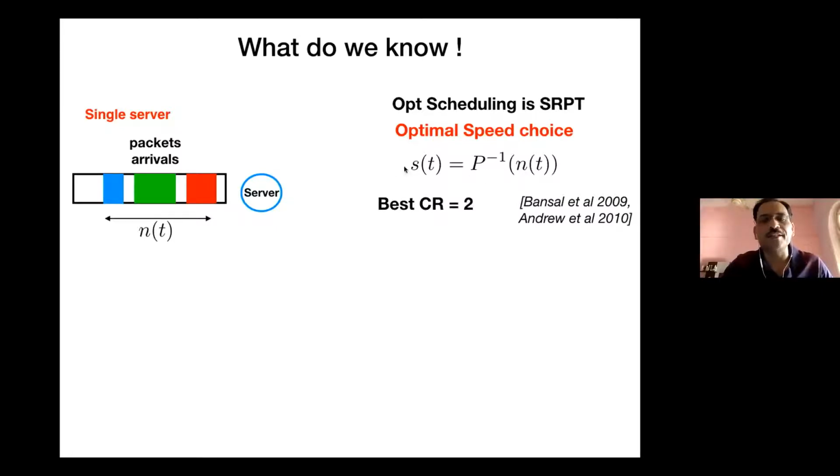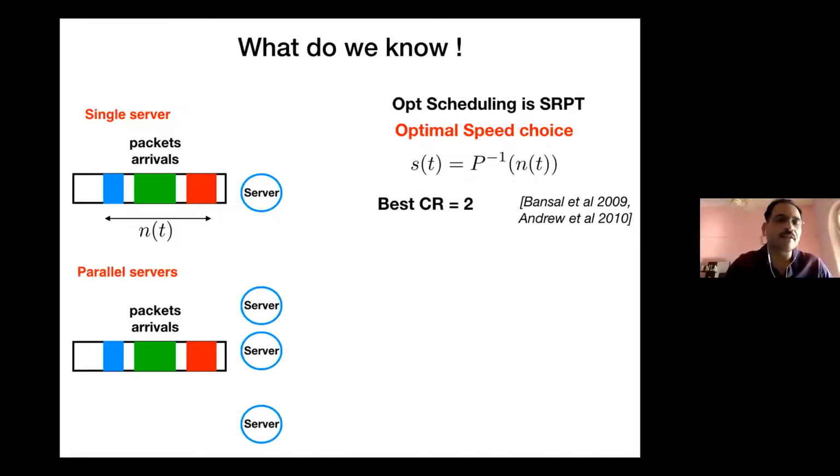What this entails is that the power used, which is P of S of t, is exactly equal to the number of jobs in the system. That is the intuition: the power spent by your algorithm should be equal to the number of jobs in the system. Using that, they're able to show that the best competitive ratio one can get is 2, and this algorithm actually achieves that. So both sided results are available in this bunch of papers.